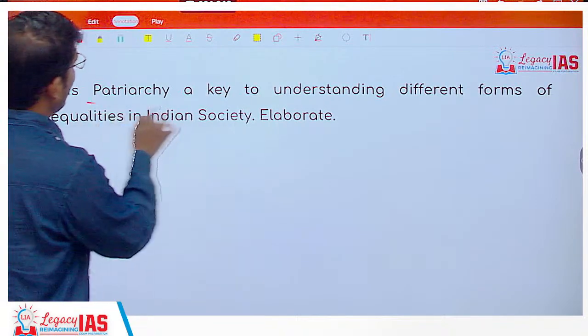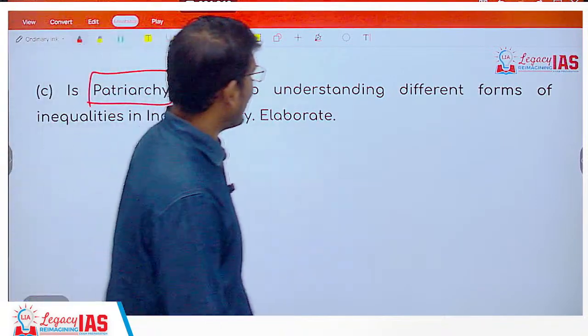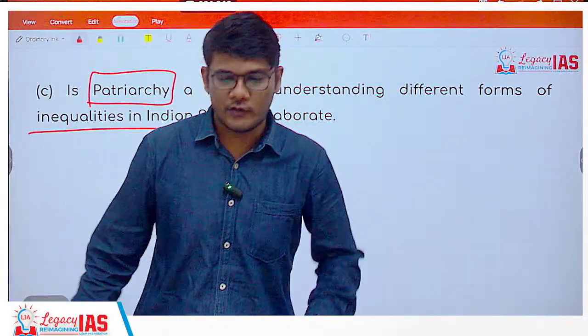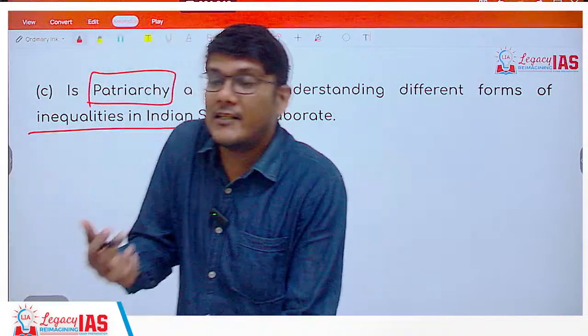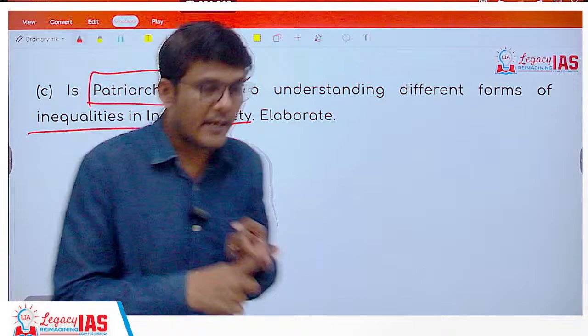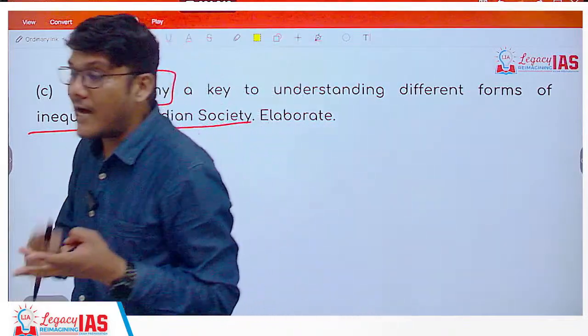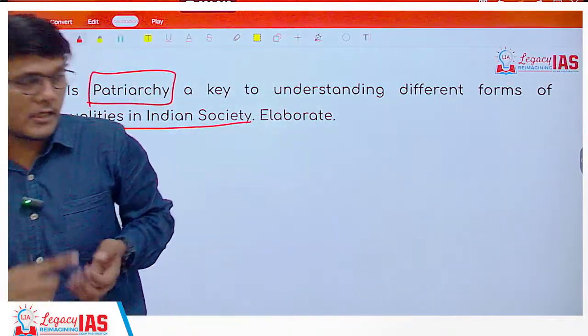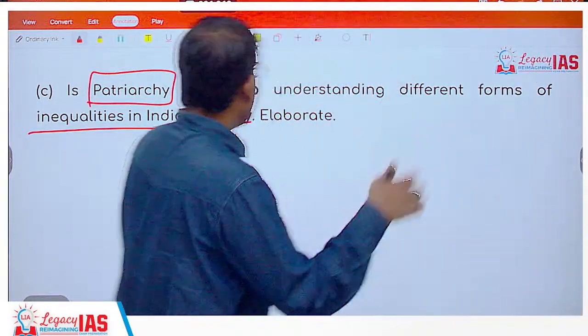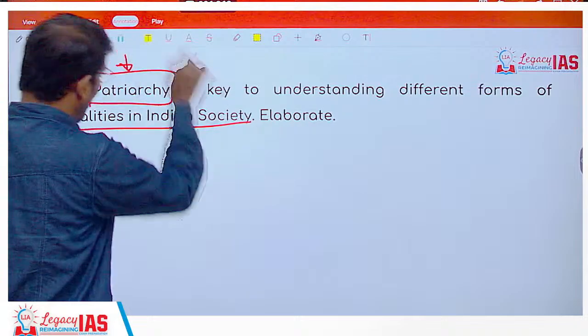Question 1C: Is patriarchy a key to understanding different forms of inequalities in Indian society? So is patriarchy the key to understanding the different kinds of inequality? There can be gender inequality, caste inequality, class inequality, economic inequality, ownership inequality, all that will be there. And yes, patriarchy plays a very important role.